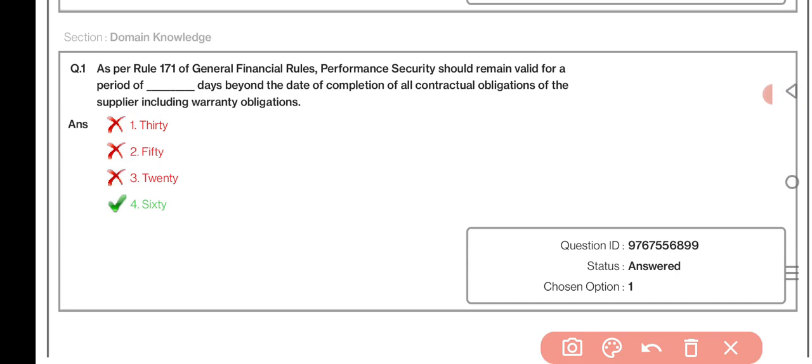As per Rule 171 of GFR, performance security should remain valid for a period of dash days beyond the date of completion of all contractual obligations of the supplier, including warranty obligations. 60.